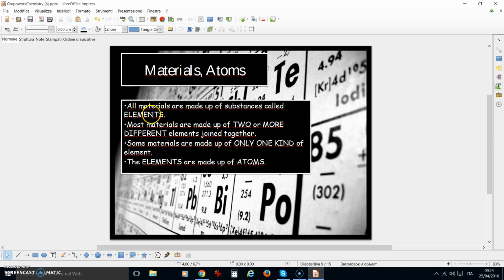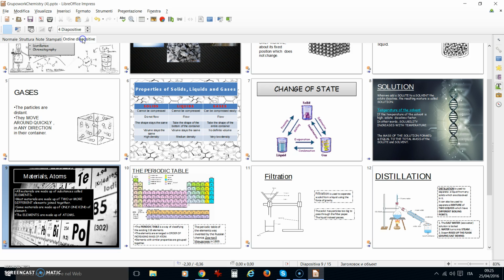Materials, atoms. All materials are made up of substances called elements. Most materials are made up of two or more different elements joined together. Some materials are made up of only one kind of element. The elements are made up of atoms.